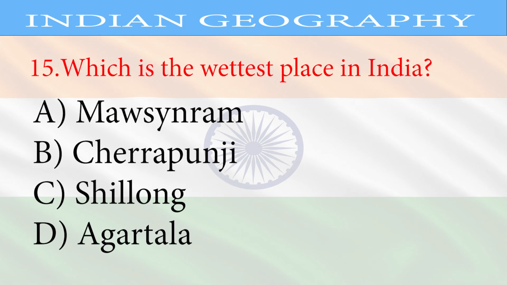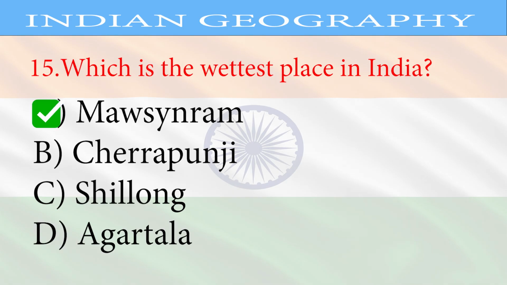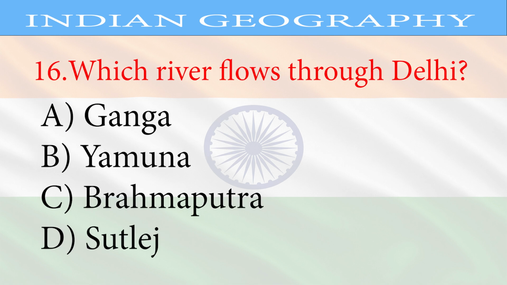Question 15. Which is the wettest place in India? A. Mawsynram, B. Cherrapunji, C. Shillong, D. Agartala. Correct answer, Mawsynram.